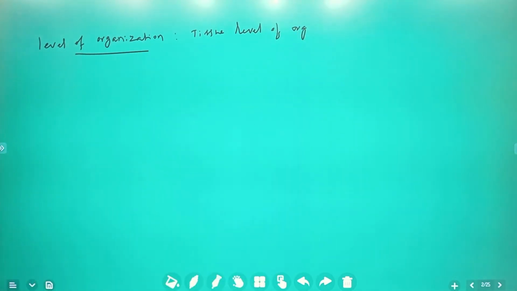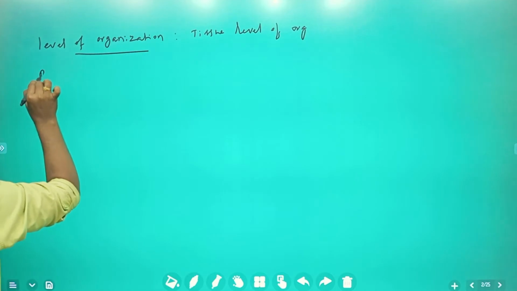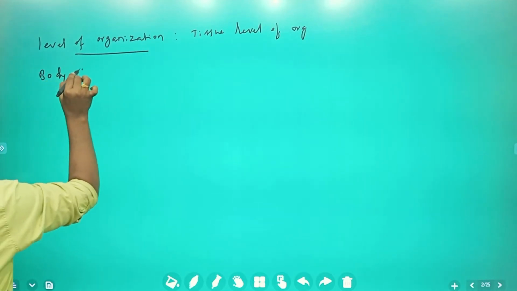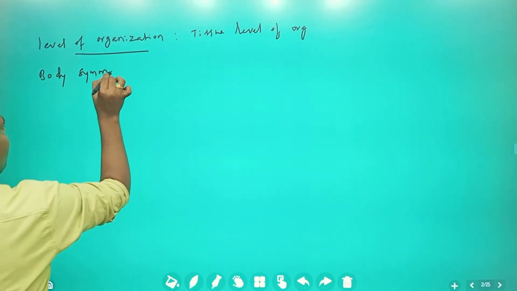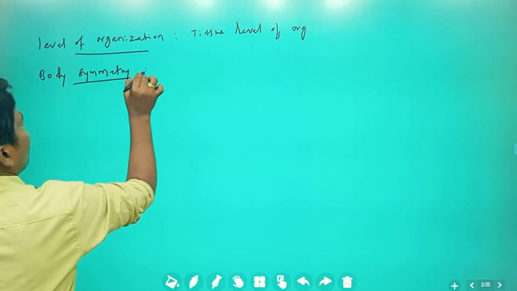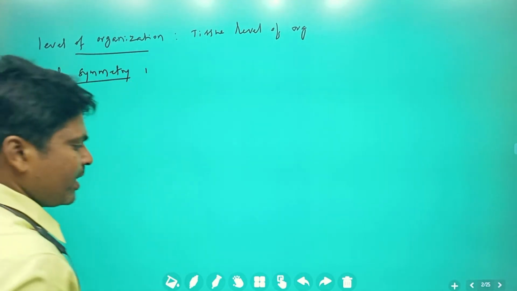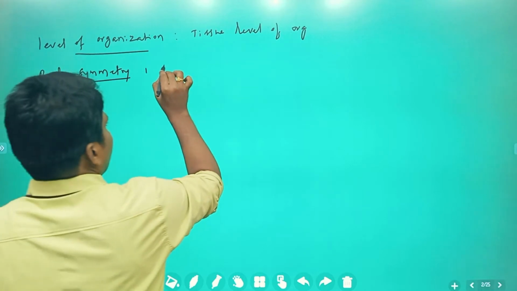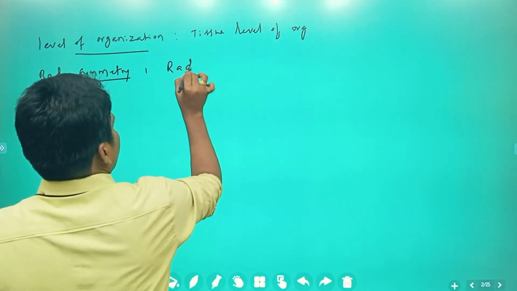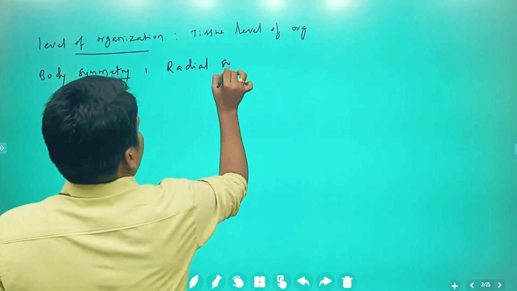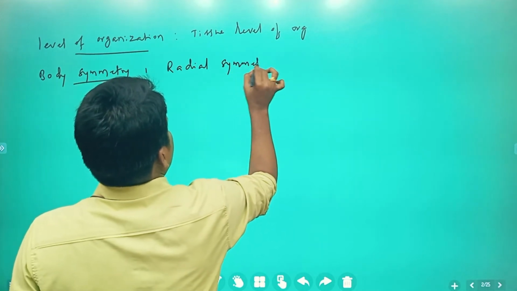Next, body symmetry. What is the body symmetry? Radial symmetry. What is radial symmetry?